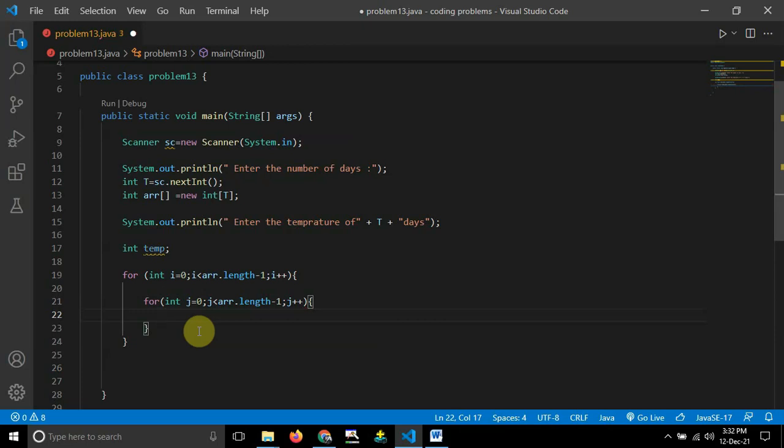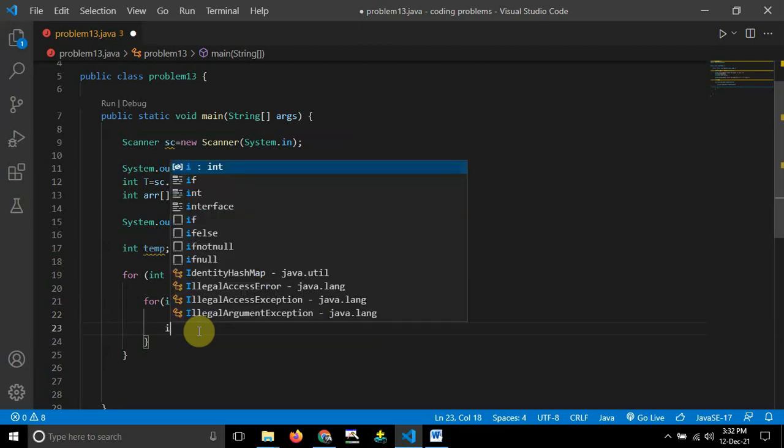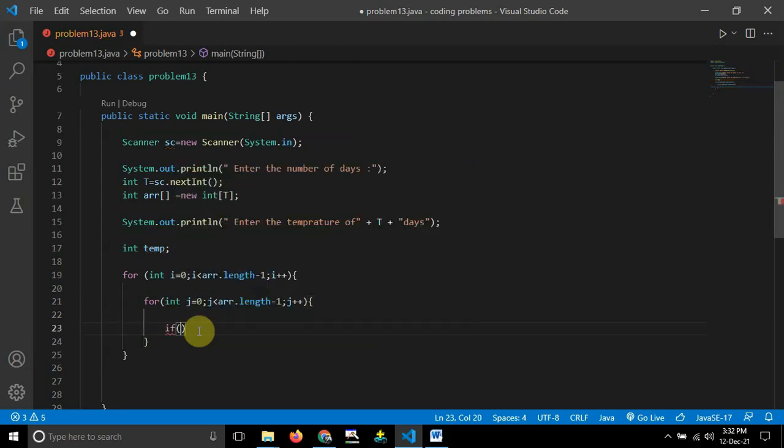Inside this loop I will use one if condition. If array of j is greater than... I want these things in descending order, so that's why I'm using this one. Array of j is less than, I will use less than. In descending order, I will get array of j is less than array of j plus 1.